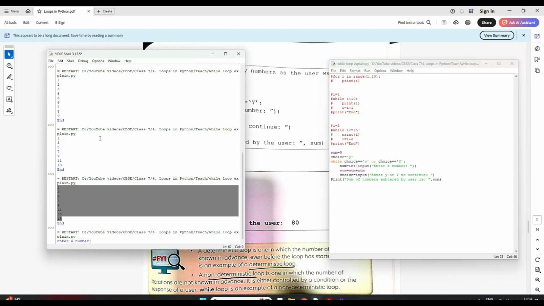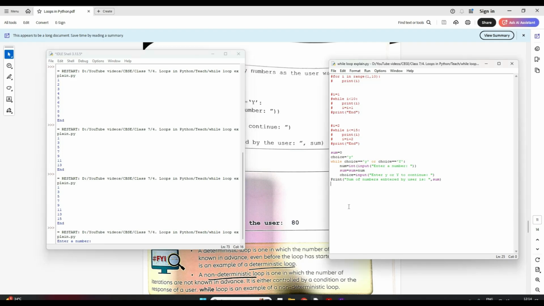Let's run. In the first iteration, my sum is equal to 0 and choice is equal to y. So I enter this loop and it is asking me for a number.